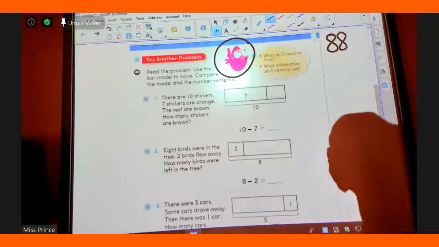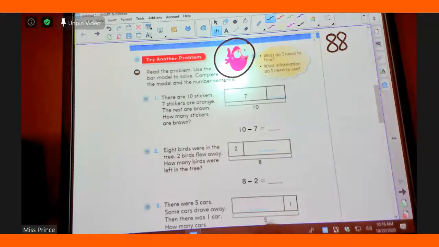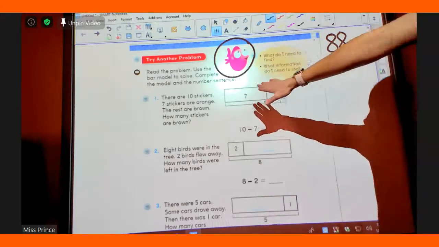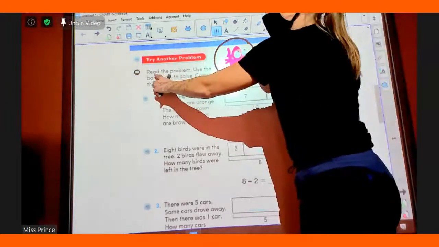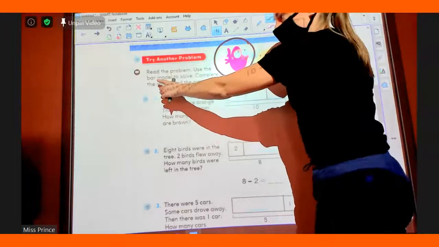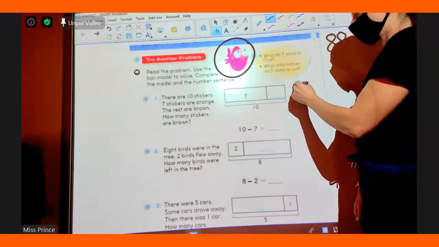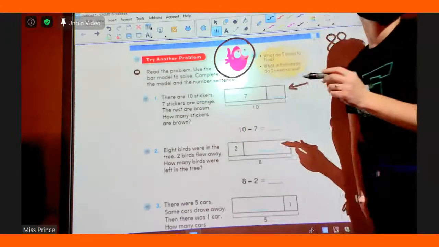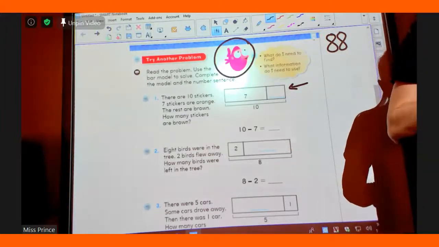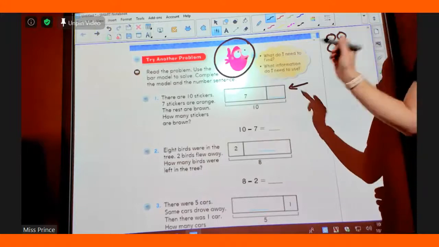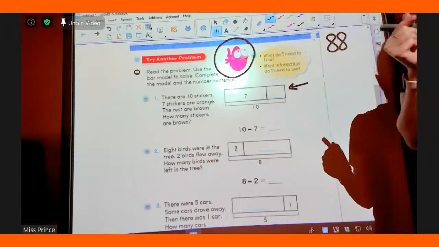Yeah. Perfect. Okay, I'm going to be calling on you guys for this page, so let's make sure that we're staying on track. Read the problem. Use the bar model, that's this thing, to solve. Complete the model and the number sentence. Here's a reminder, Elias, if Miss Prince isn't writing, your pencil's down. Thank you.